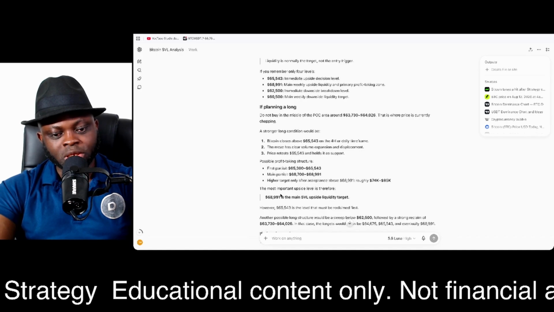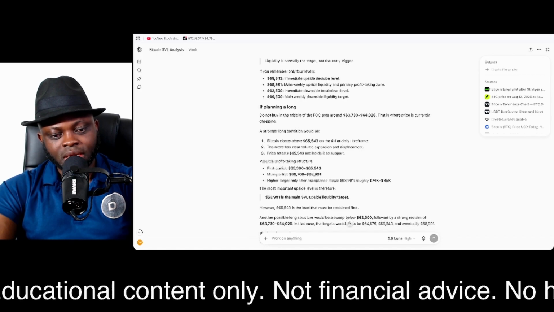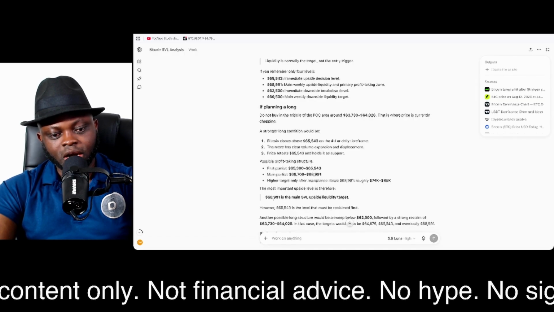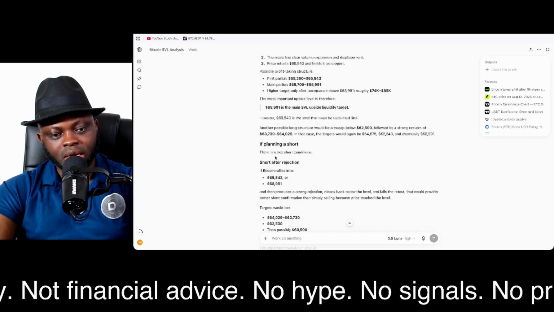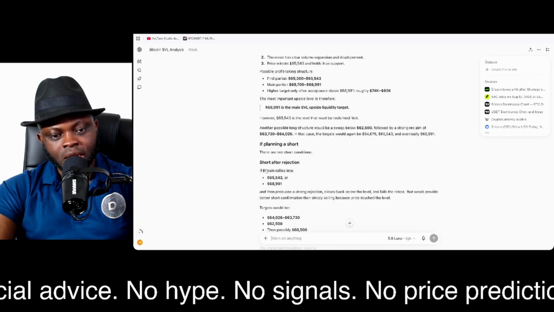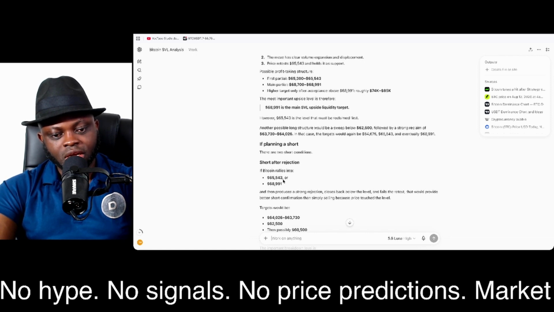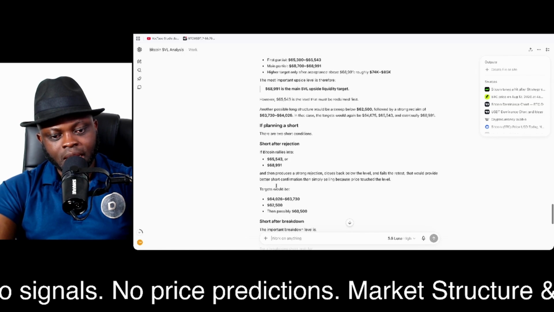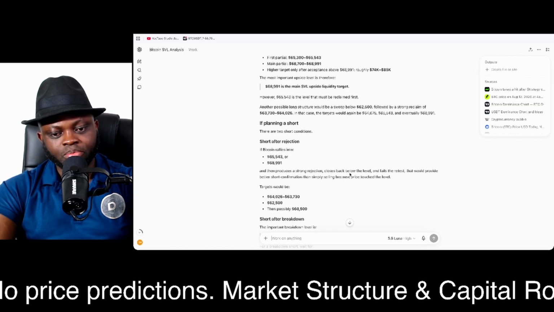The most important upside level is therefore 68,991, the main SVL upside liquidity target. So this is the main SVL upside liquidity target. If planning a short, there are 2 short conditions: short after rejection, if Bitcoin rallies into 65,540 or 68,991, and then produces a strong rejection, closes back below the levels.